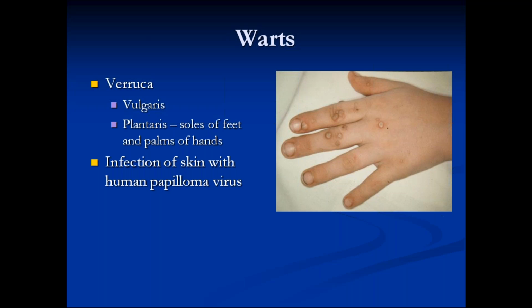So warts are caused by human papilloma virus and present as multiple verrucous papules. They can be anywhere in the body and spread with contact. If the parent touches these warts, they can spread to the parent's hands too. Usually children acquire warts from their parents rather than vice versa.